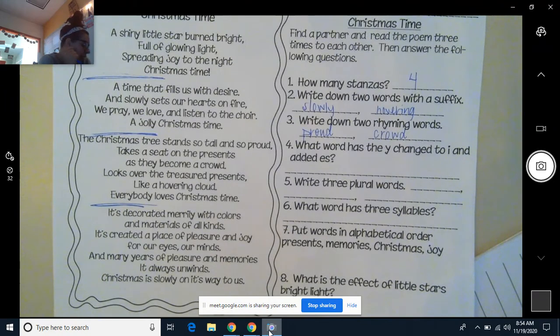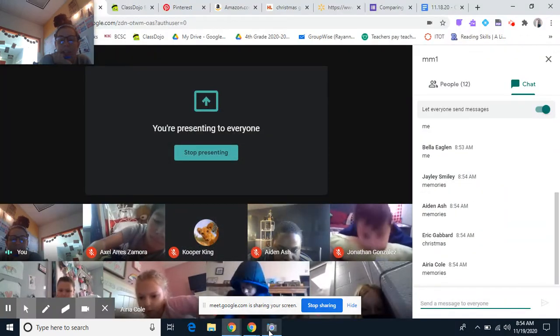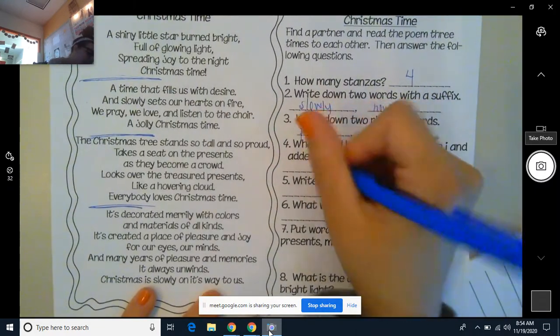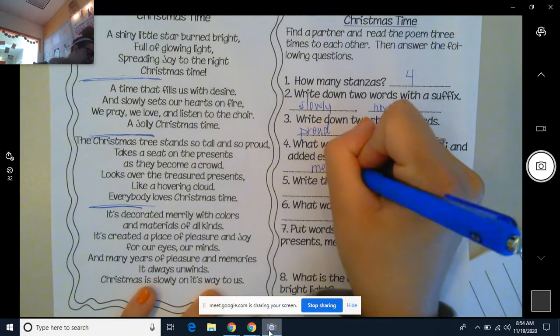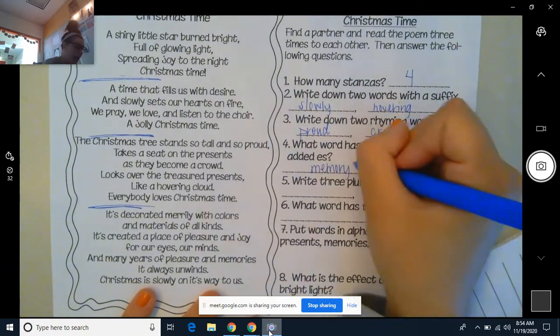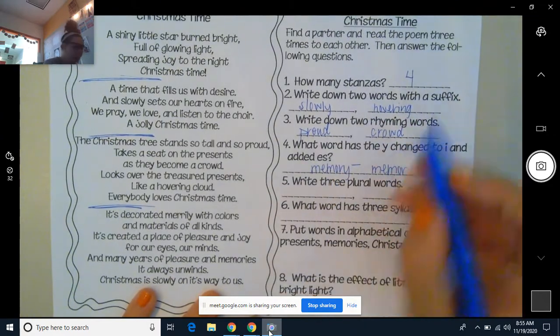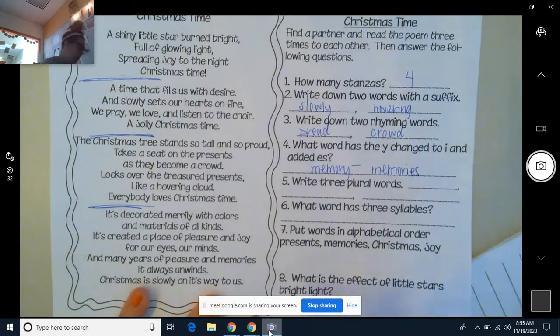So it says, it's decorated merrily with colors and materials of all kinds. It's created a place of pleasure and joy for our eyes, our minds. In many years of pleasure and memories, it always unwinds. Christmas is slowly on its way to us. So I'm going to check the chat to see if anyone was able to find it. Good job, guys. Memories. Normally, memory is spelled like this. This is normally how it's spelled, but they changed this Y to an I and added ES. So that would be that.